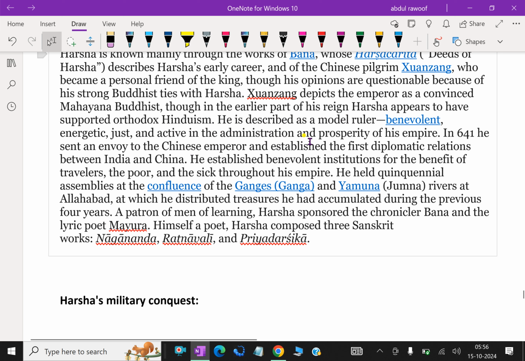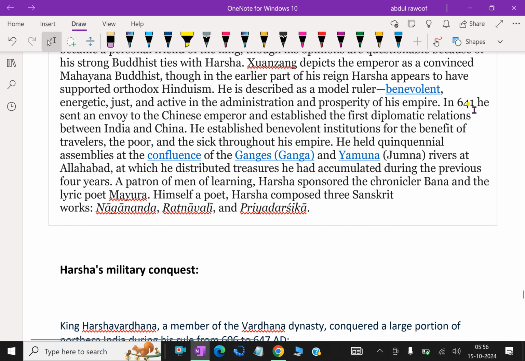He is described as a model ruler, benevolent, energetic, just, and active in the administration and prosperity of his empire. In 641, he sent an envoy to the Chinese emperor and established the first diplomatic relations between India and China.